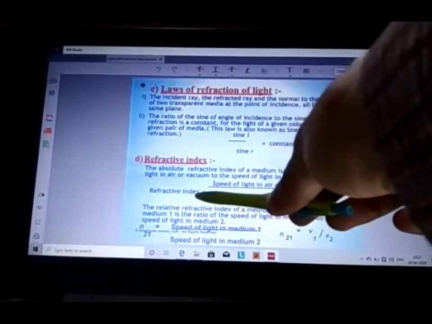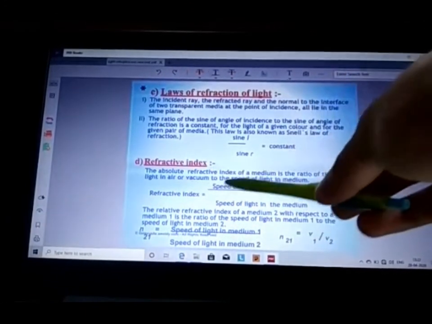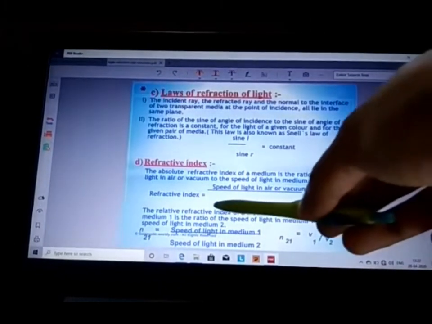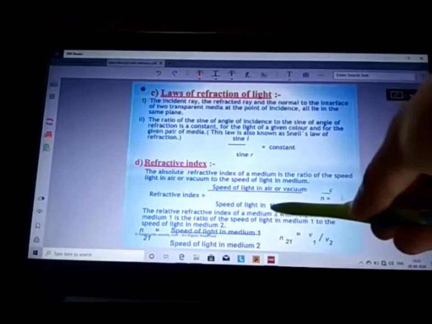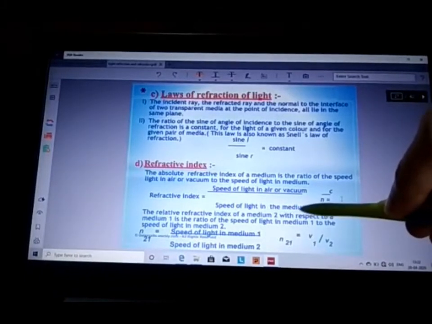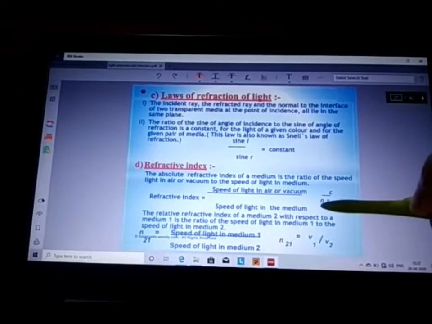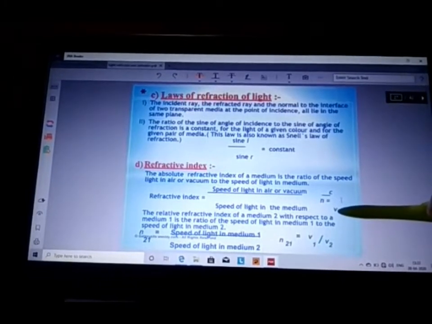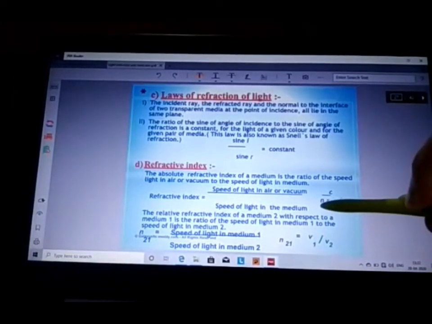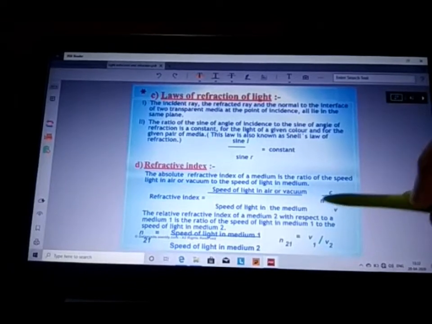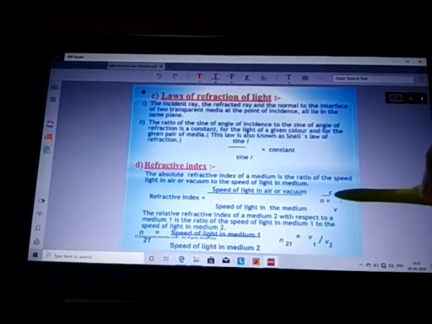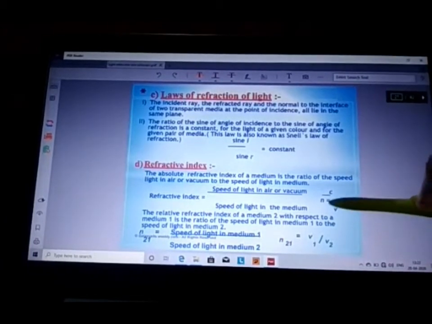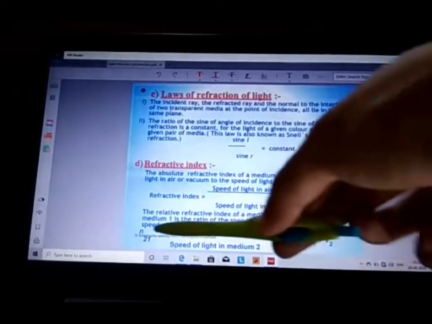So absolute refractive index equals speed of light in air or vacuum upon speed of light in that medium, that is n or mu = c/v. Here n is the absolute refractive index, c is the speed of light in air or vacuum, and v is the speed of light in the medium.